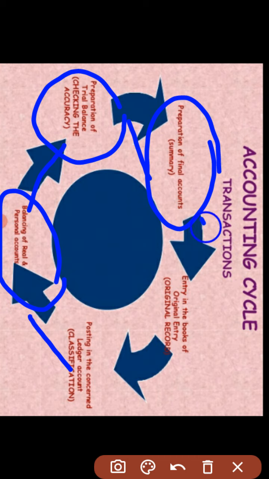Under the final account, we prepare the trading account, the profit and loss account and the balance sheet, for checking the position as at the 31st March. At the given period of time, what are the balances and what is the position of the financial statement, what are the liabilities of the firm or the individual, or what the assets are at the end. Okay.